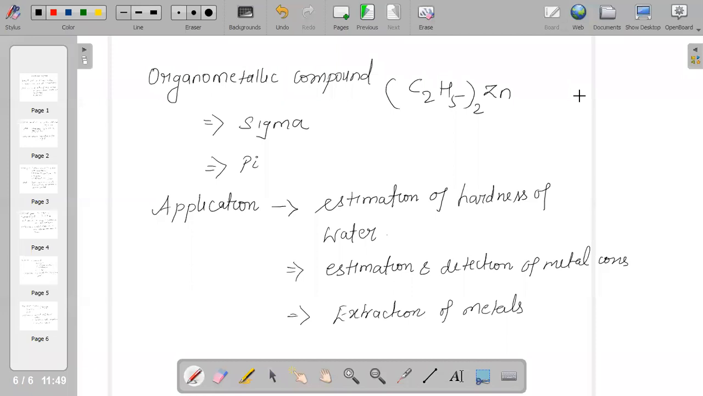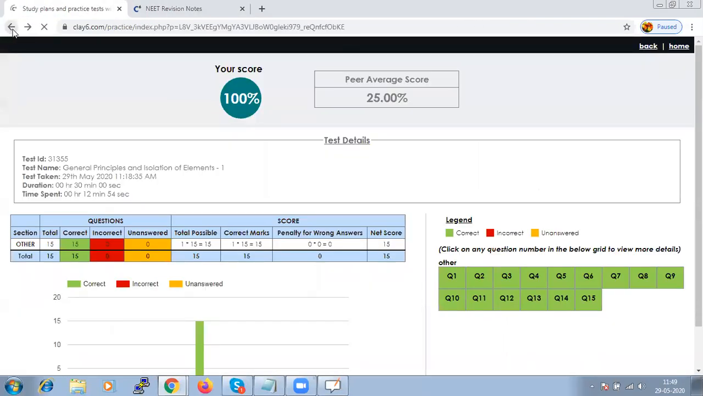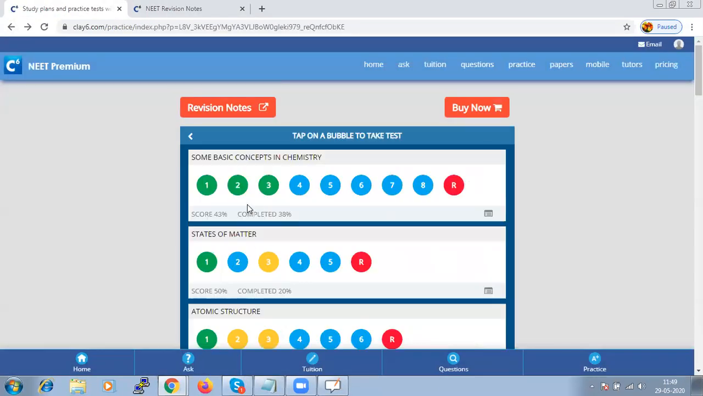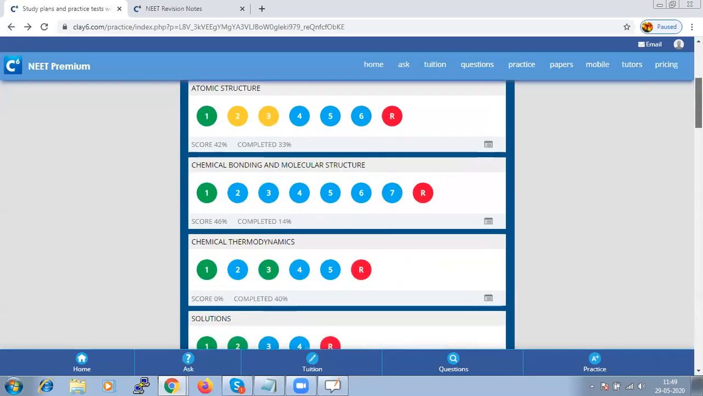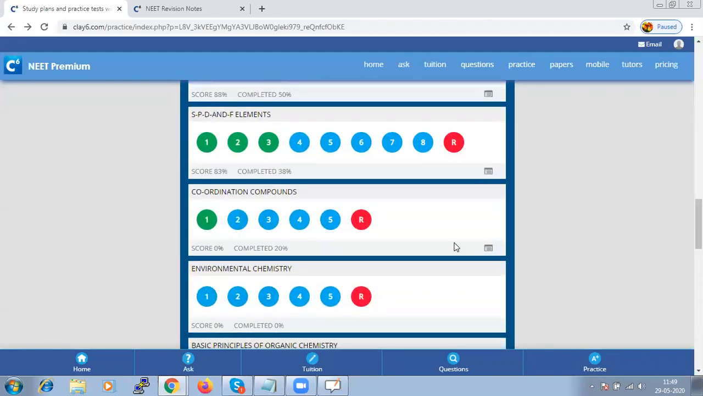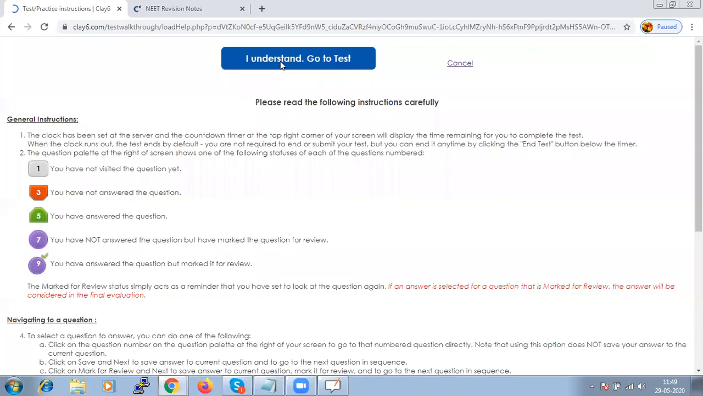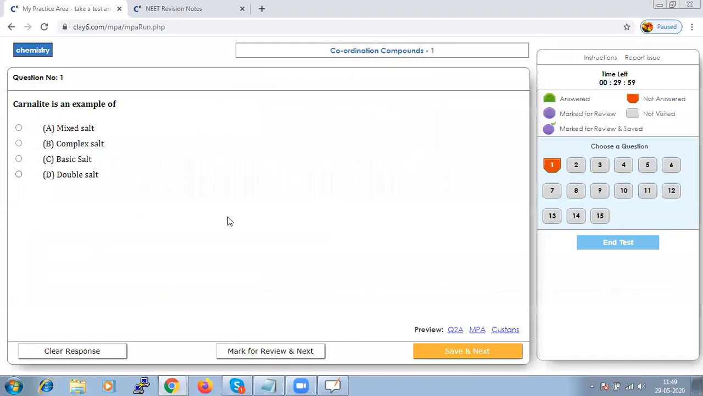And based on our analysis of the concept, let us try taking a test from coordination compounds. So once again, we have to go to chemistry and select a test from coordination compounds. This is also a very simple chapter. As I told you, we need to focus on the naming of the compounds and how we calculate the coordination number.